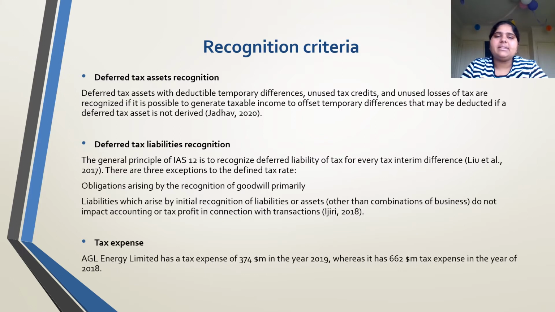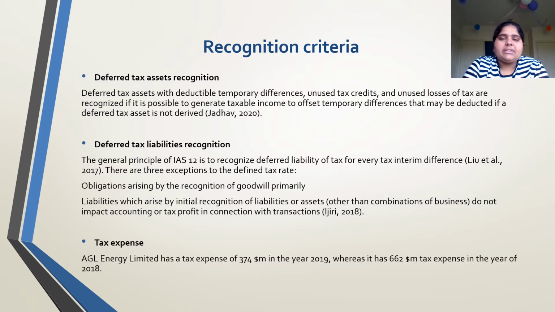Deferred tax assets are deductible temporary differences, unused tax credits and unused tax losses, which are recognized if it is possible to generate taxable income to offset the temporary differences that may be deducted. In deferred tax liability recognition, the general principle of IAS 12 is to recognize a deferred tax liability for every taxable temporary difference.